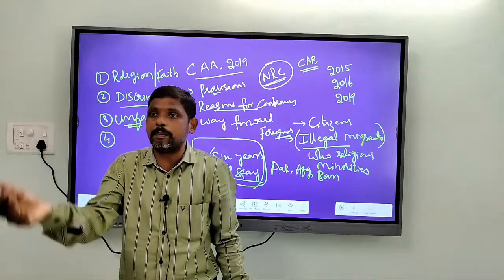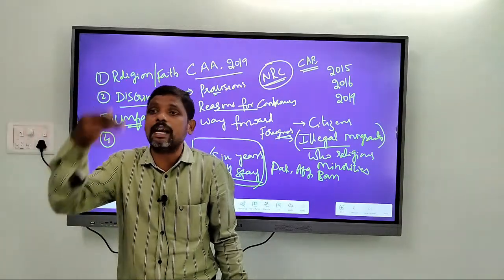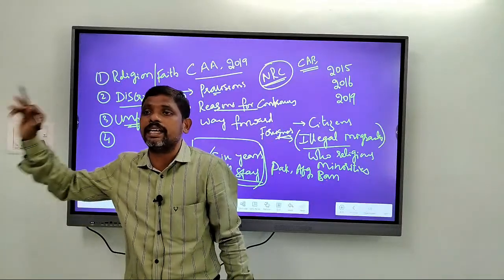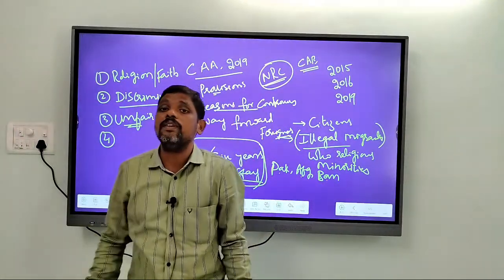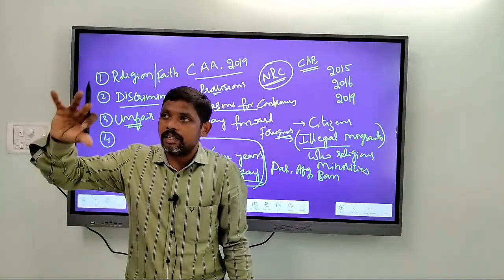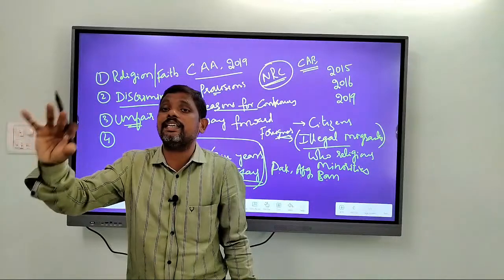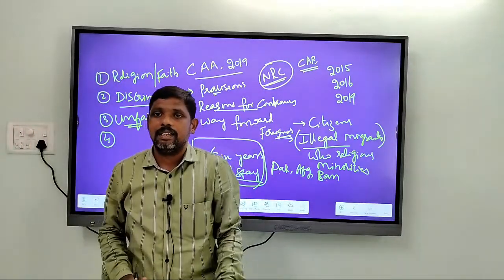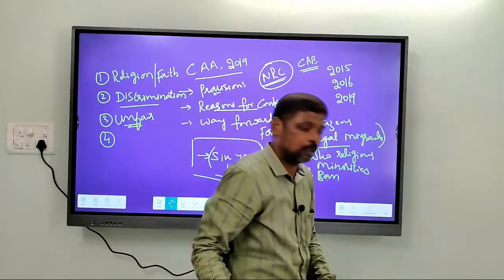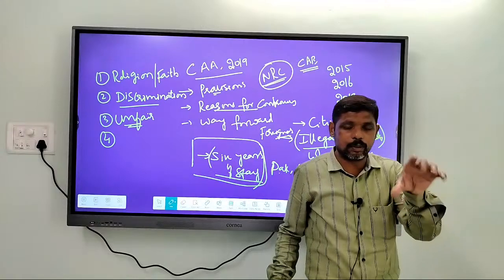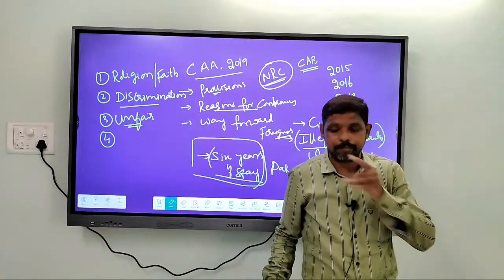There are many such people who have migrated from other countries to India. Now it is these people who are protesting against the implementation of the Citizenship Amendment Act. It is not in all states, right? Those states where there is a high presence of illegal migrants. There are certain states in India, I don't want to name them, I don't want to name the states in this class because it is live streaming.